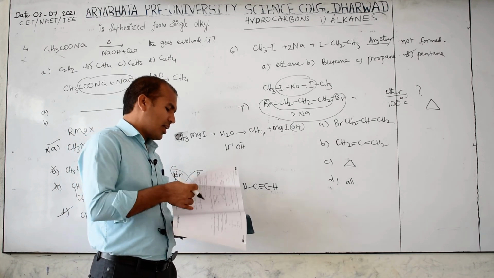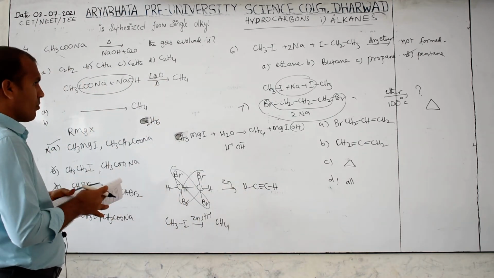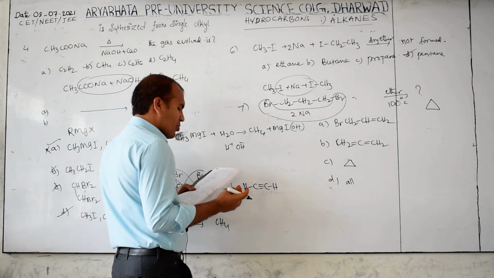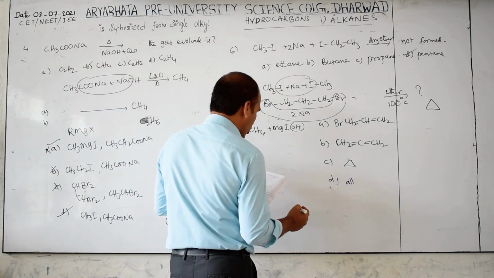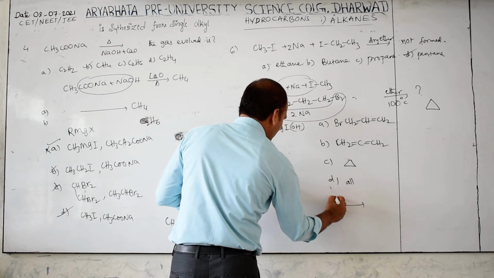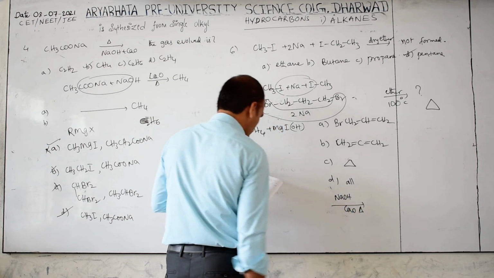7 completed. Next one: which of the following on soda lime decarboxylation forms n-pentane? See, here they have given soda lime. Soda lime means NaOH and CaO.